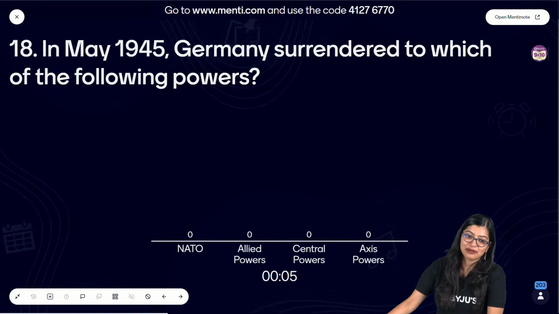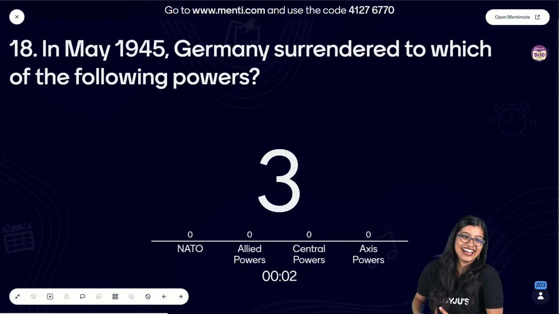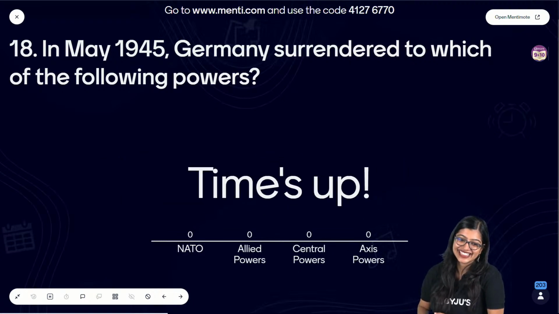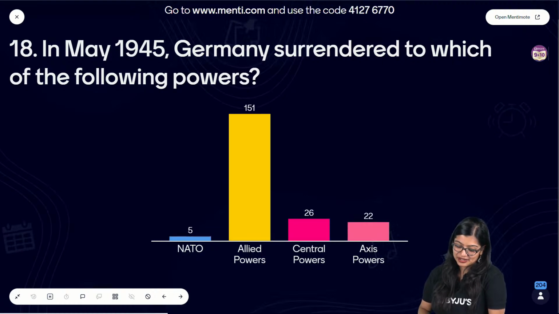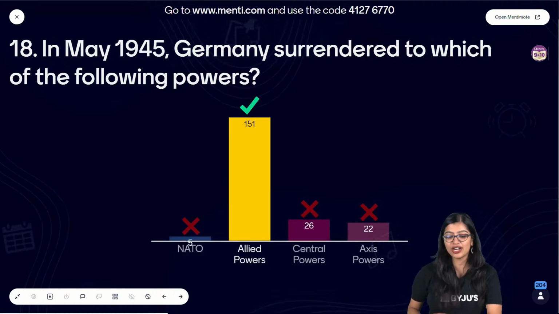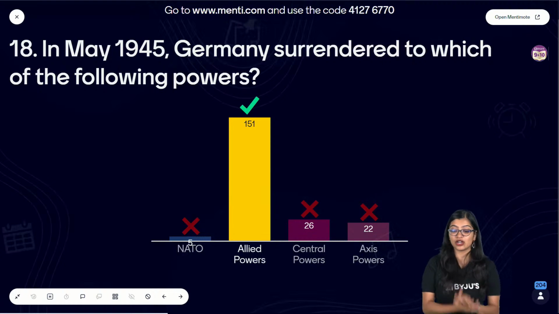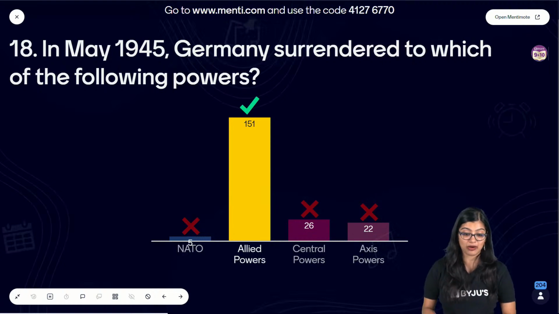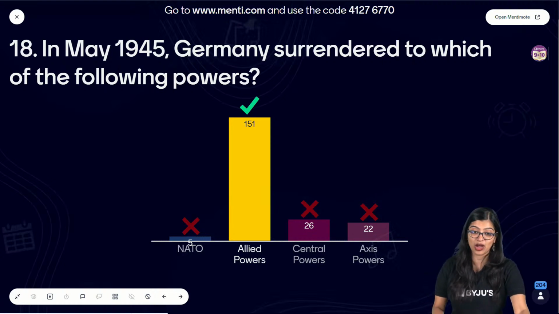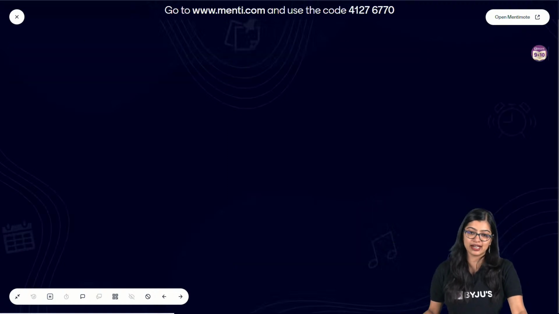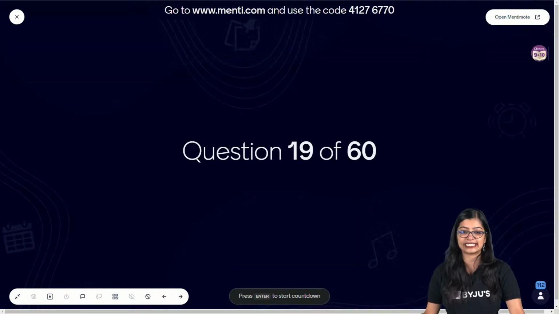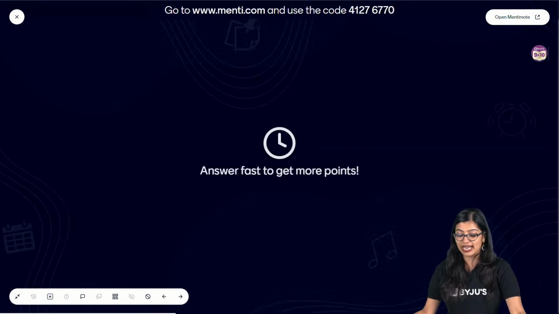See, somebody saying, ma'am, it can be NATO. Very good, everybody. Very, very good. The correct answer is Allied powers, right? So Germany had surrendered to Allied powers. So the correct answer here is option B. Very simple and easy. Now moving on to the next one, which is question number 19, right?